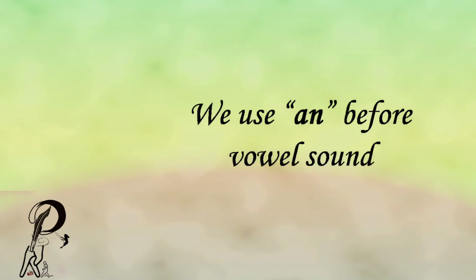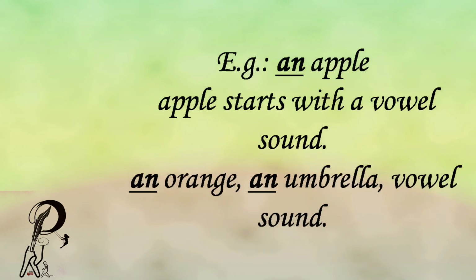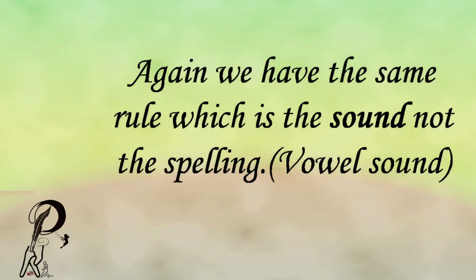We use an before a vowel sound. Example, an apple. Apple starts with a vowel sound. An orange. An umbrella. Vowel sound. Again, we have the same rule, which is the sound, not the spelling. Vowel sound.